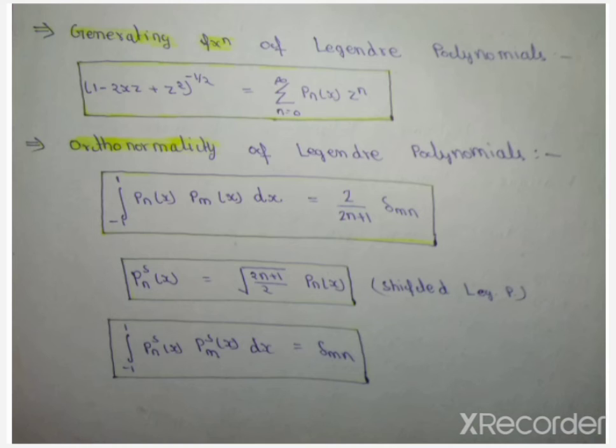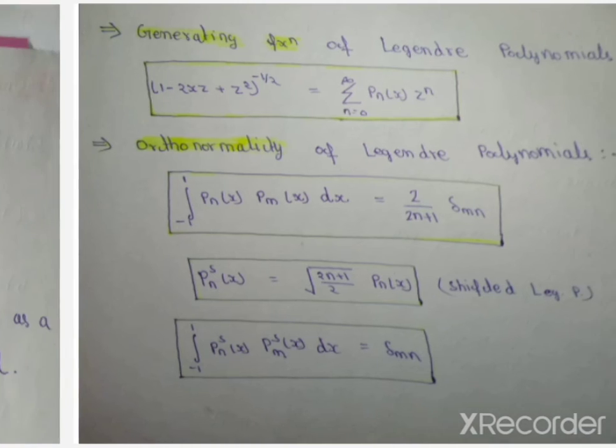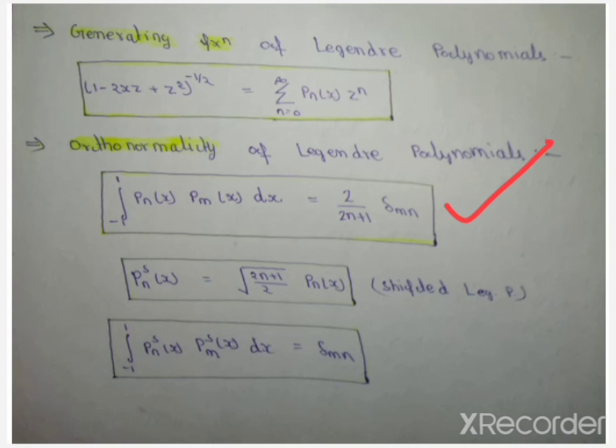Now orthonormality of Legendre polynomials. It is given here: integration with limits minus 1 to 1 of Pn(x) into Pm(x) into dx is equal to 2 upon 2n plus 1 delta mn. It is the Kronecker delta. Now the shifting property used in these equations, means the Legendre differential equation.